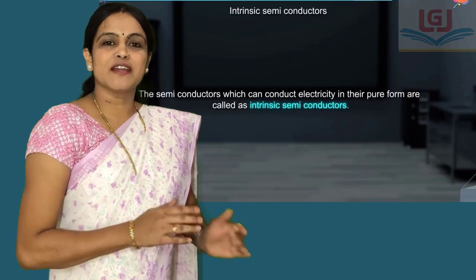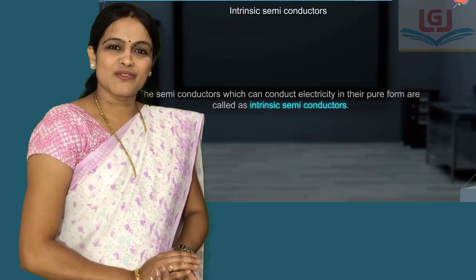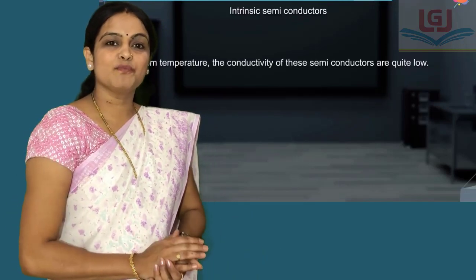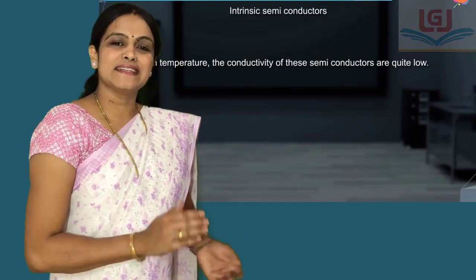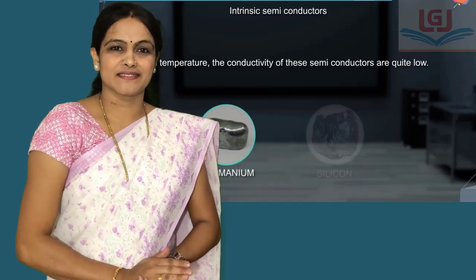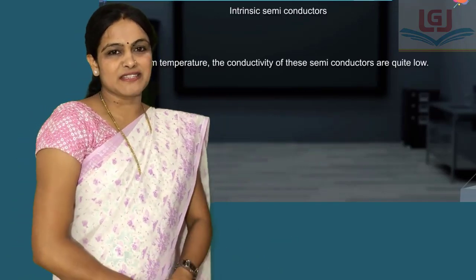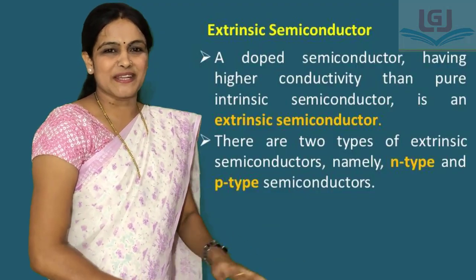Semiconductors which conduct electricity in their pure forms are called intrinsic semiconductors. For example, pure silicon or pure germanium are intrinsic semiconductors. However, conductivities of these intrinsic semiconductors are quite low at room temperature.